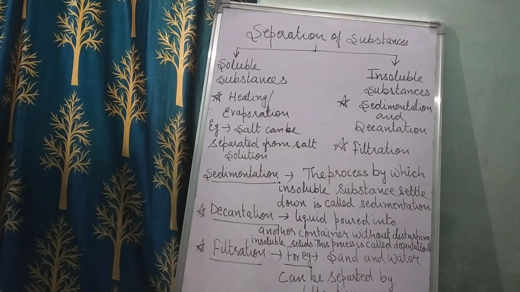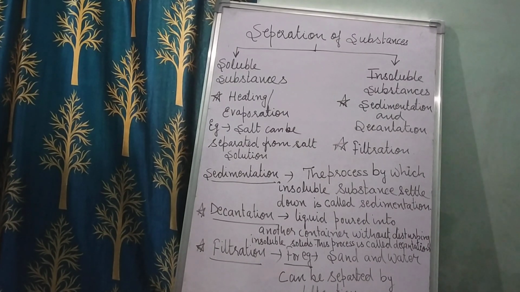In sedimentation, the insoluble substances settle down. Insoluble means the substances which do not dissolve completely in water. So what will happen when you put some mud in the water? After some time you will see all the fine dust particles settle down at the bottom of the beaker.